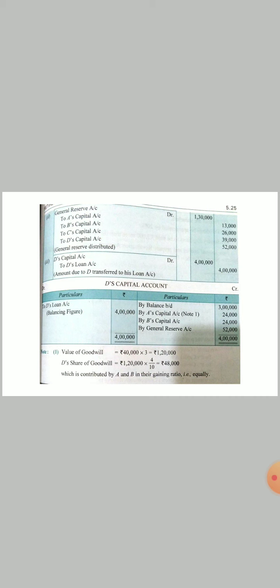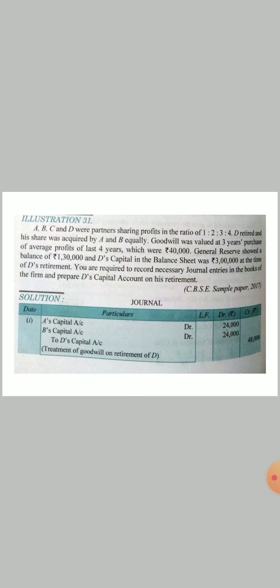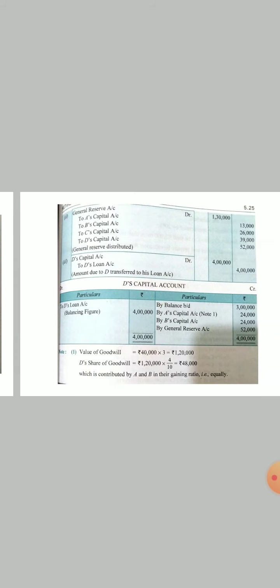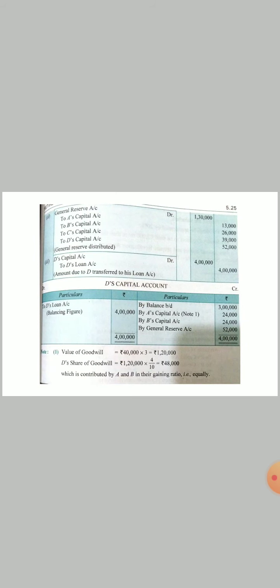The last point is we have to transfer D's capital account to his loan account because we are not paying him cash right now. So how did this 4 lakh come? 3 lakh rupees he already has as capital. You gave 48,000 goodwill, so you get 3,48,000, and then in general reserve you gave him 52,000. So 3 lakh plus 48,000 plus 52,000, the total amount payable to D will be 4 lakh rupees. So the entry will be D's capital to D's loan 4 lakh, and in D's capital account we will show it like by balance brought down 3 lakh rupees, by A and by B 24,000 each for goodwill, by general reserve 52,000. 4 lakh came here, and then we will transfer the 4 lakh to D's loan account.